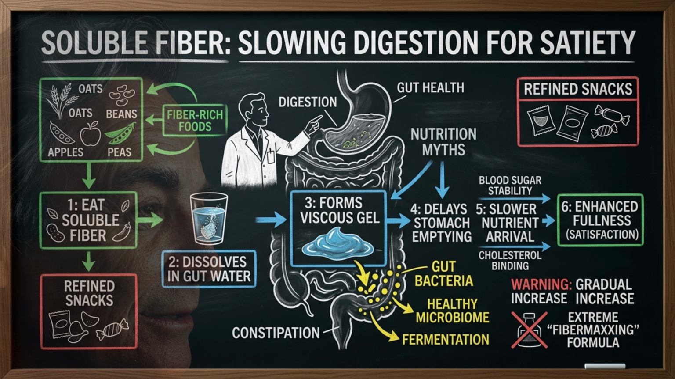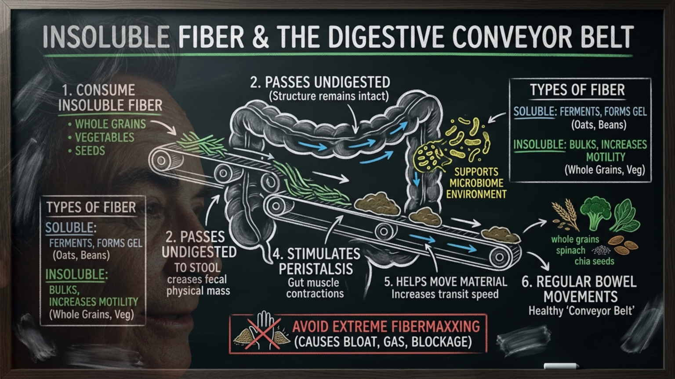One type is soluble fiber. It dissolves in water and can form a gel-like substance. That gel can slow digestion and change how quickly nutrients arrive. This is one reason oats, beans, apples, peas, and other fiber-rich foods often feel more satisfying than refined snacks. Another type is insoluble fiber. It does not dissolve in water the same way. It can add bulk and help move material through the digestive tract. Think of it as structure that helps keep the digestive conveyor belt working more normally.